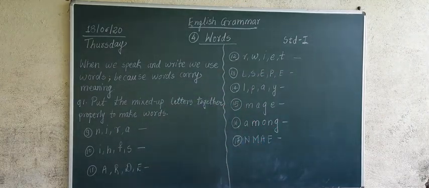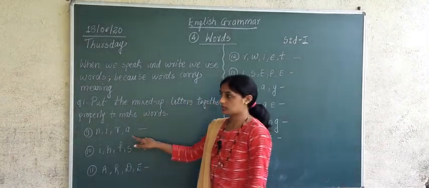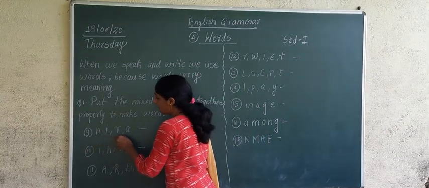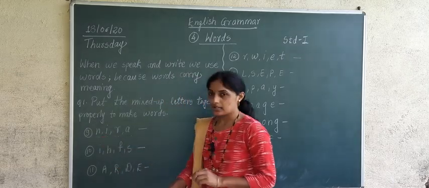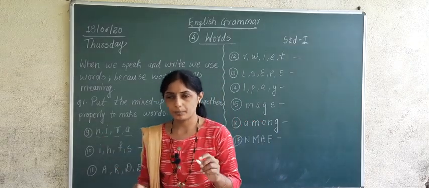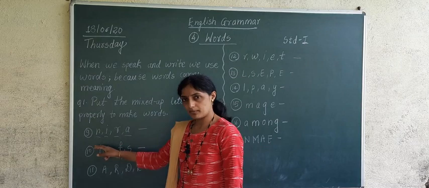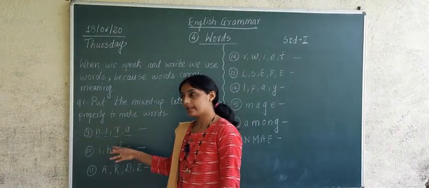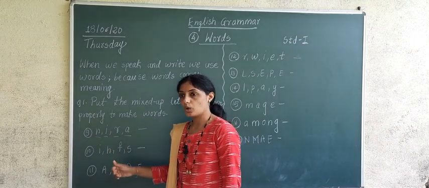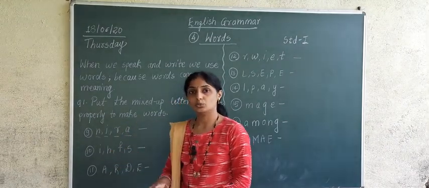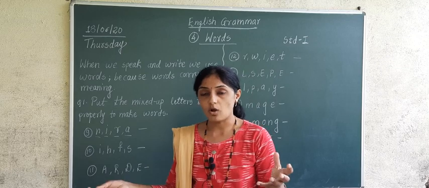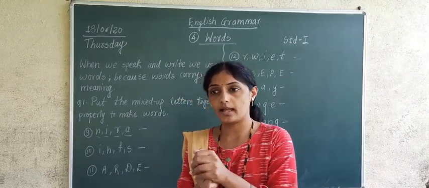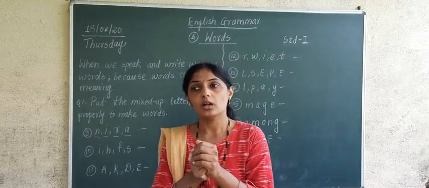Come on, let us start with the first example. Which letters are given? N, I, R, A. Now separately, do these letters have any meaning? Does the letter N have any meaning? No. Letter I? No. Letter R? No. Letter A? No. Now when we put all these meaningless letters together, we are going to make one word, and that word will be a meaningful word.